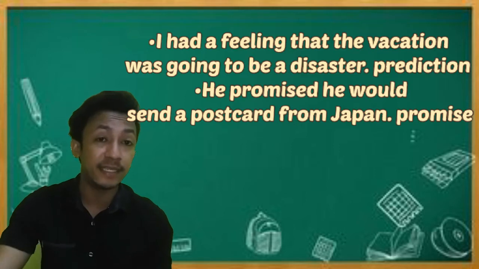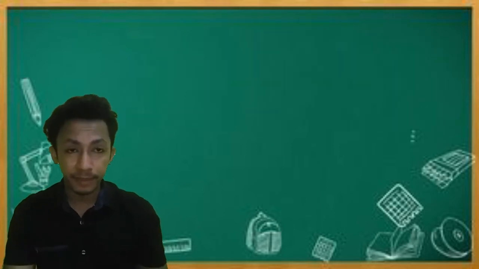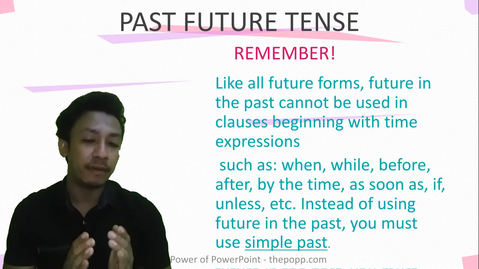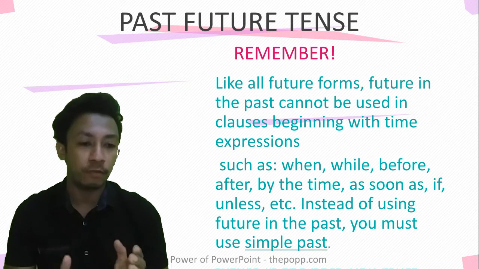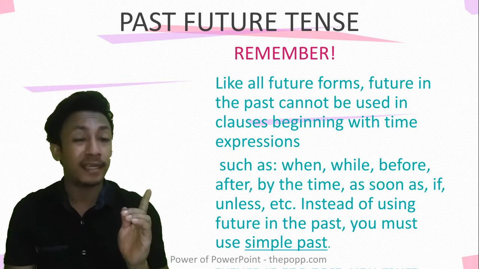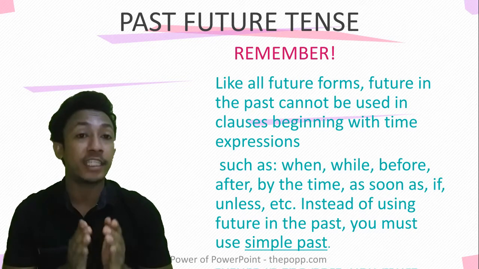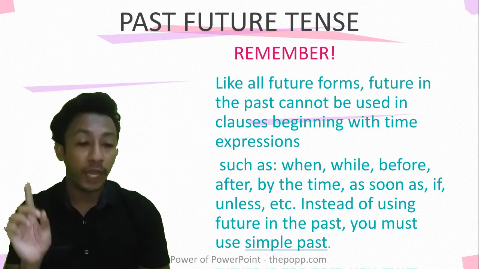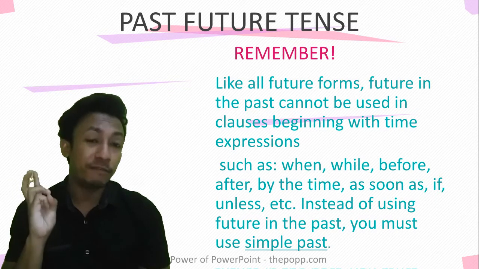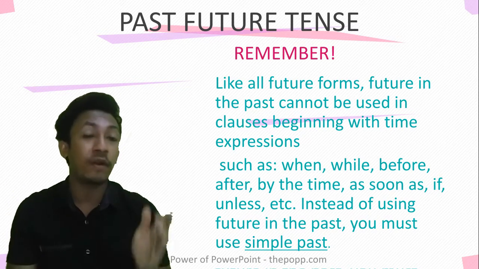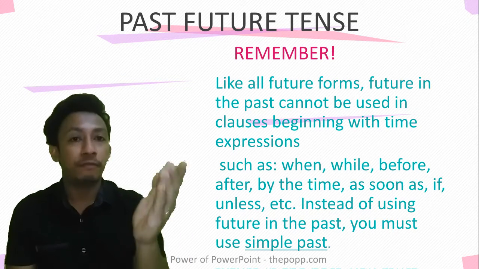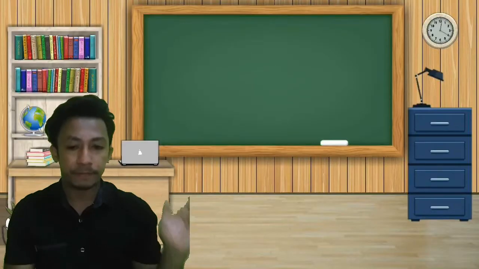This is the promise. But we must remember, like all future forms, future in the past cannot be used in clauses beginning with time expressions, such as when, while, before, after, or by the time. For example, take a look.